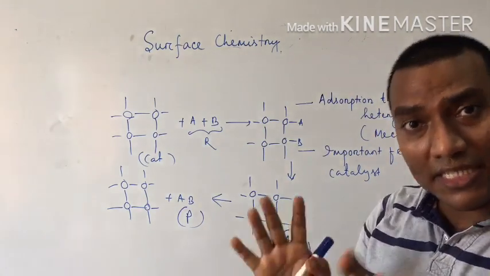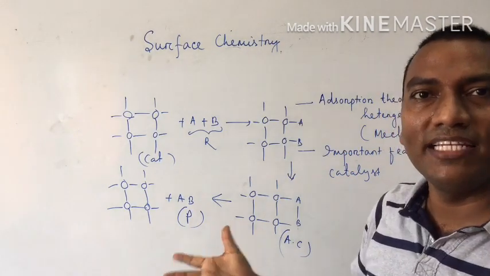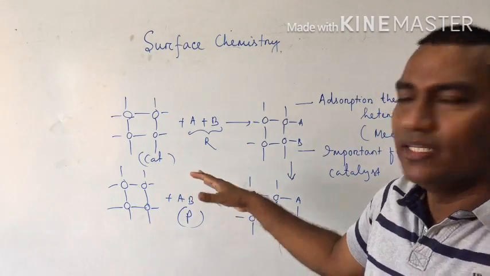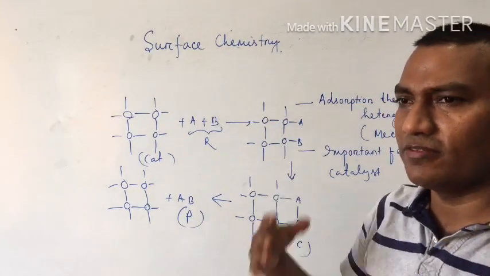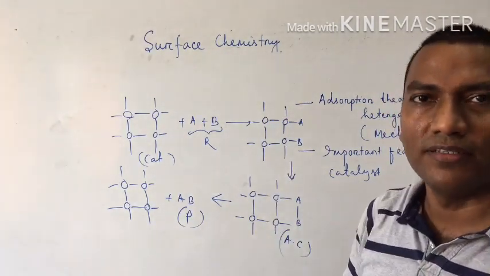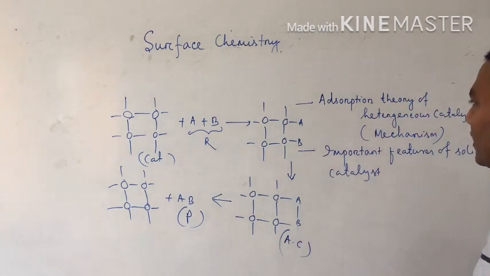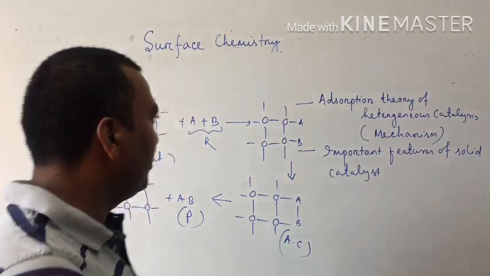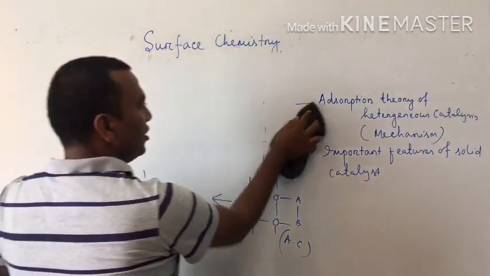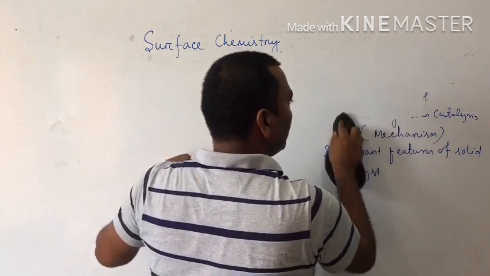So if the catalyst is solid, then this is possible. But if everything is gas or liquid, then physical adsorption, chemical adsorption and desorption are very difficult. Understood? So that's why between homogeneous and heterogeneous catalysis, heterogeneous catalysis is the best in our chemistry. Got the idea? Clear? So this is the meaning, theory or mechanism of heterogeneous catalysis.